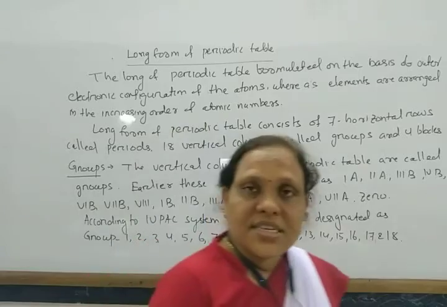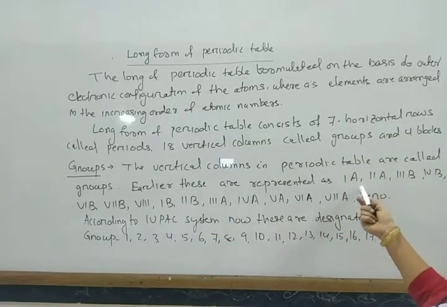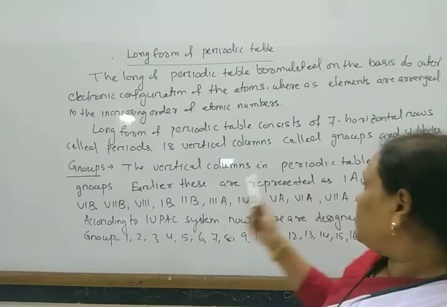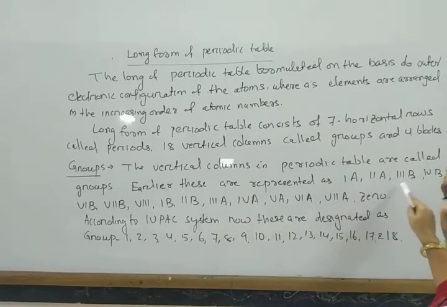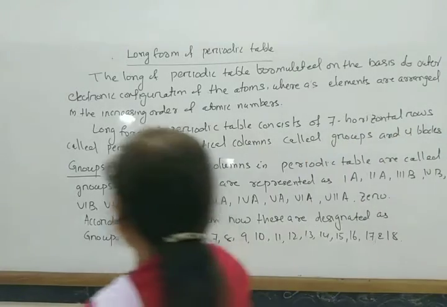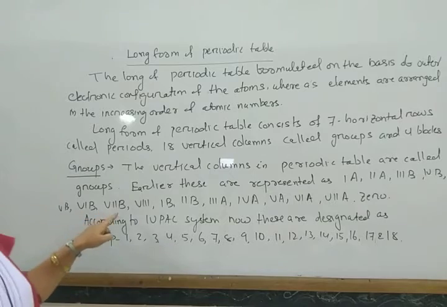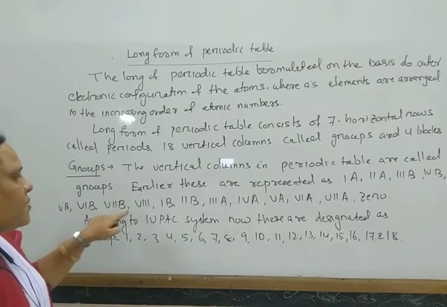Earlier there were 16 groups. So earlier these were represented as 1A, 2A, 3B, 4B, 5B, 6B, 7B, and 8.